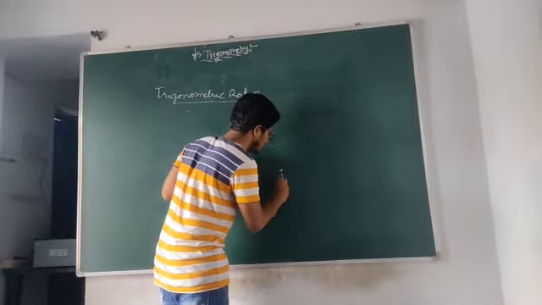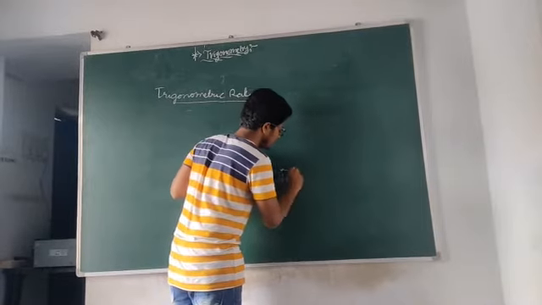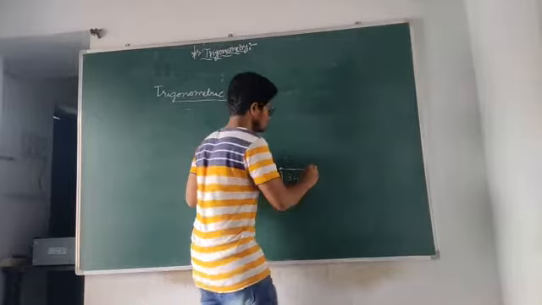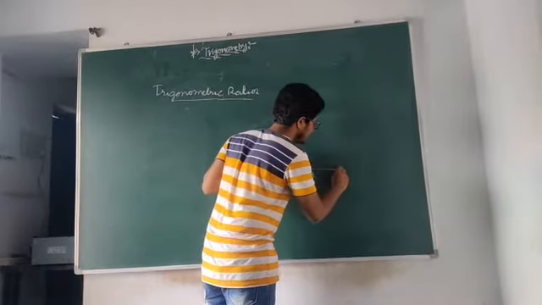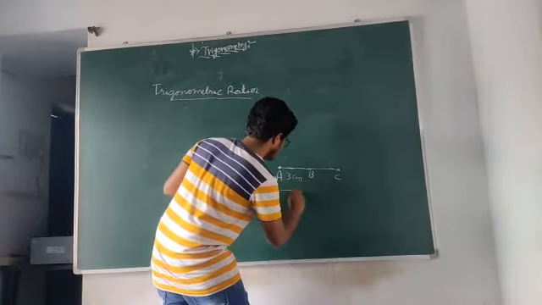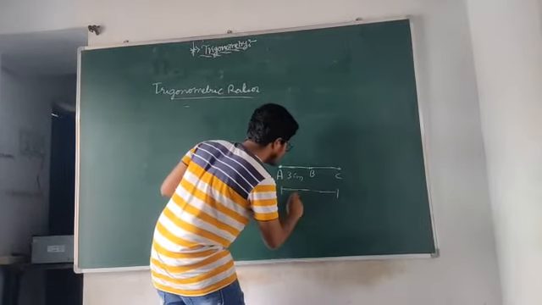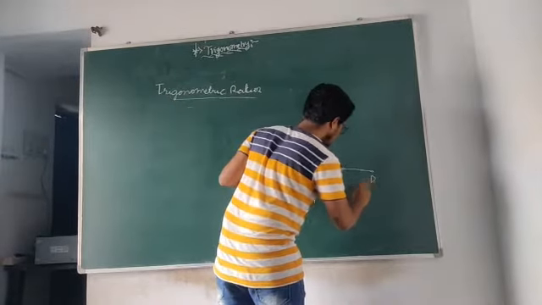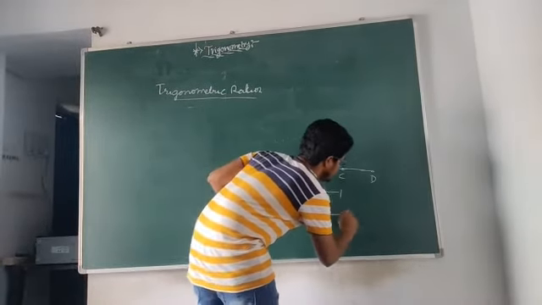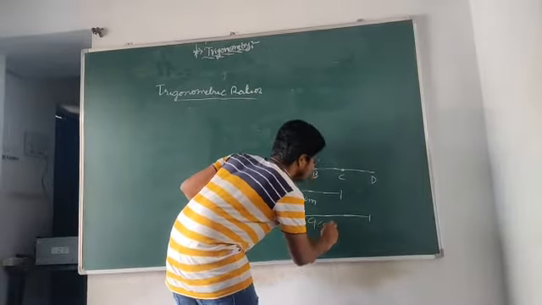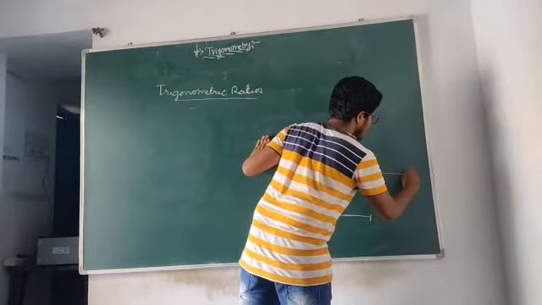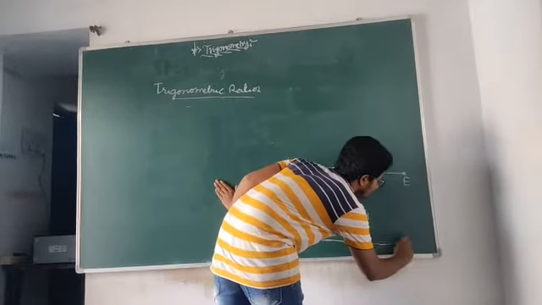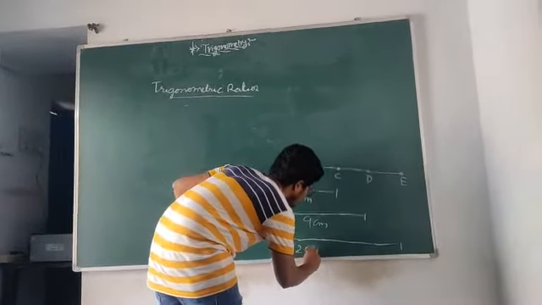Let us take this point as A and extend this ray and call this point as B with 3 centimeters, and again from B, C. So from A to C is called as 6 centimeters, and again C to D, that is 9 centimeters. Let us draw these lines with 9 centimeters. And again C to E with the 12 centimeters length.